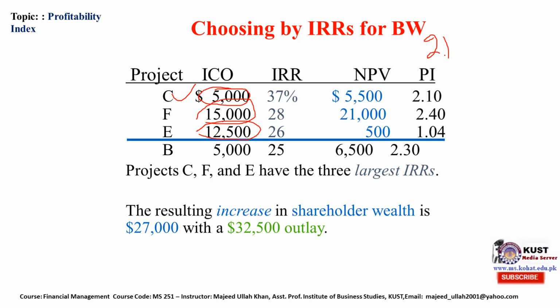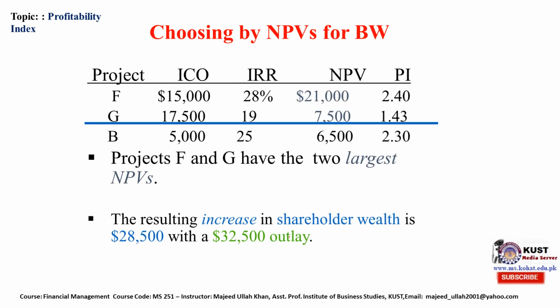If we are going to pick by IRR, we will increase the wealth of shareholders by only $27,000. Projects C and F have the three largest IRRs. The resulting increase in shareholder wealth is 27,000 with $32,500 outlay.